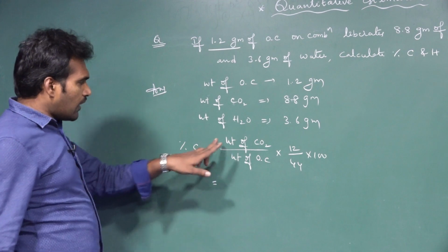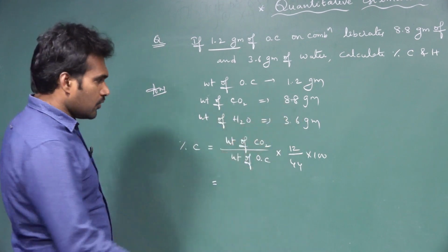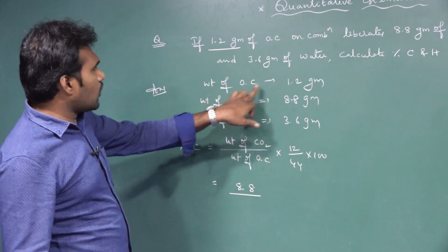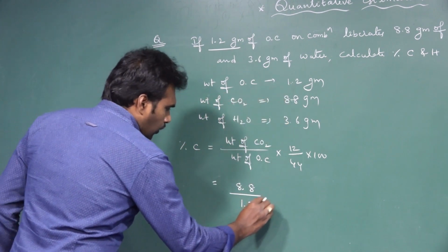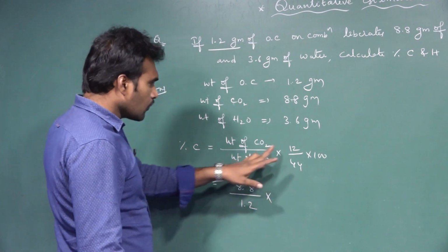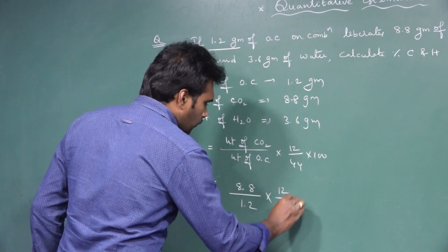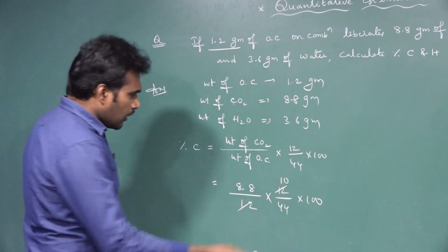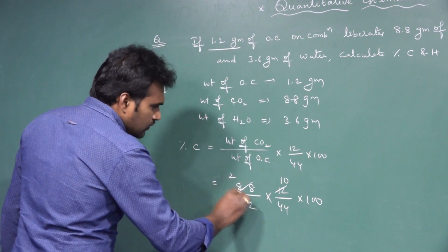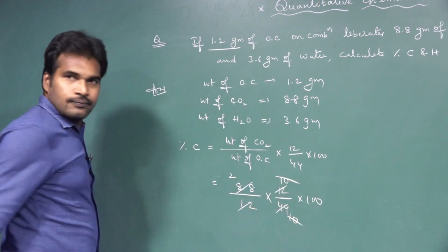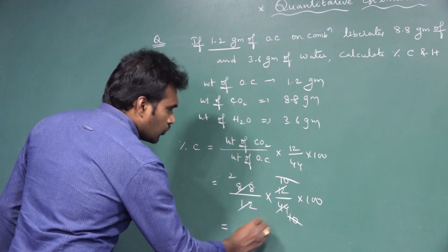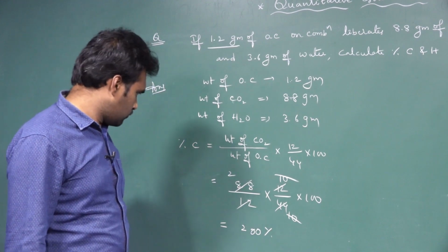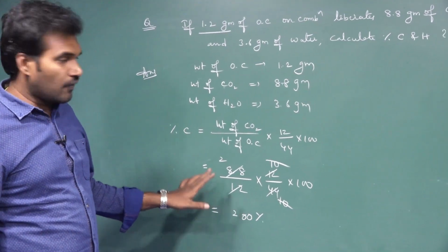That is equal to, what is the weight of CO2 produced? 8.8. So 8.8 by the weight of organic compound, 1.2, into 12 by 44 into 100. Cancelling the tens, finally 2 into 100, 200%. Okay, so likewise we will get it.